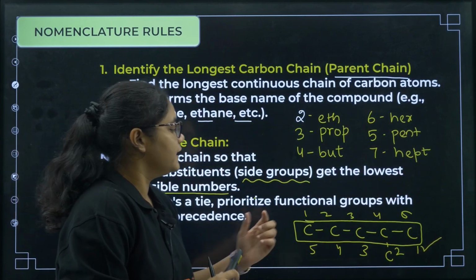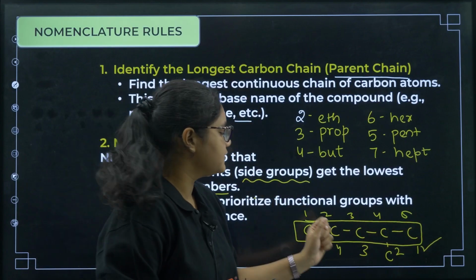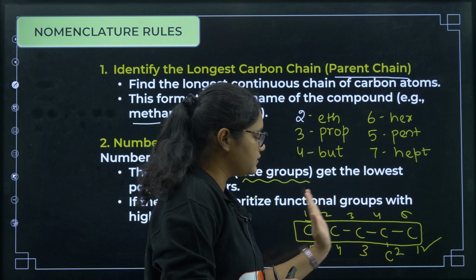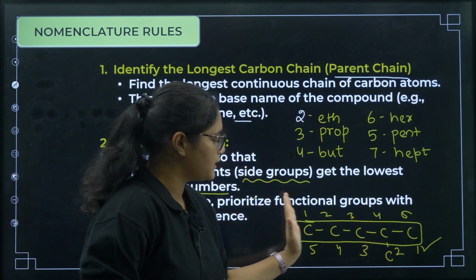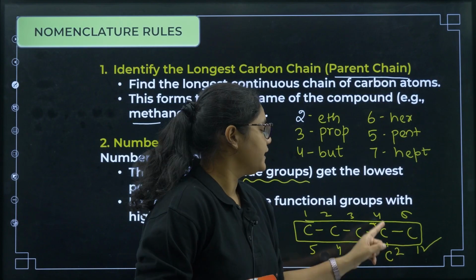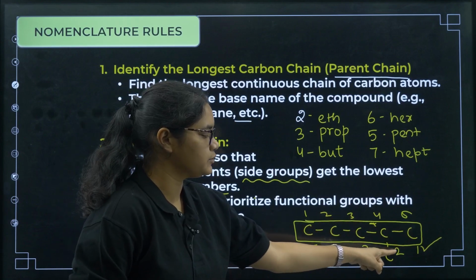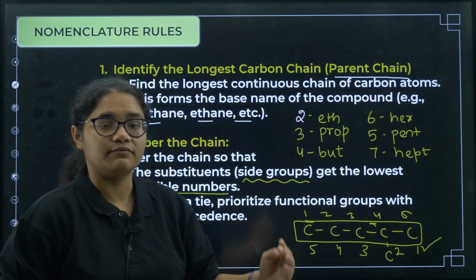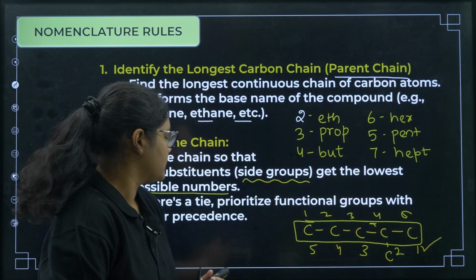Why? Because in this particular chain, if you see, 5 carbons are there, and the second carbon is having the substituent. So if you number in this way, the carbon which contains the substituent should get the lowest number. But if you number in this way, the carbon containing the substituent has number 4, right? But if you number in this way, the carbon which contains the substituent has number 2. Right, so that is why this is the correct way of numbering, in which the carbon containing the substituent should get the least number. Okay, clear?